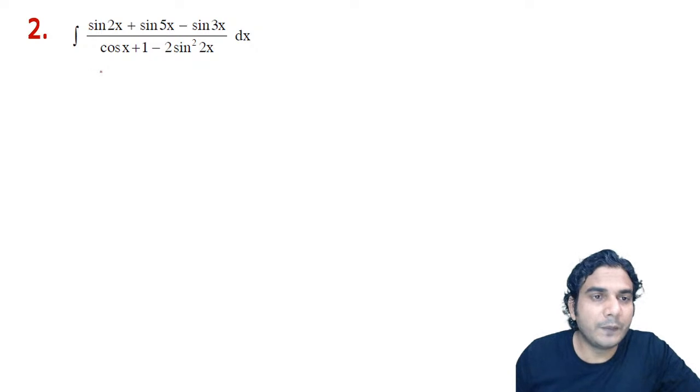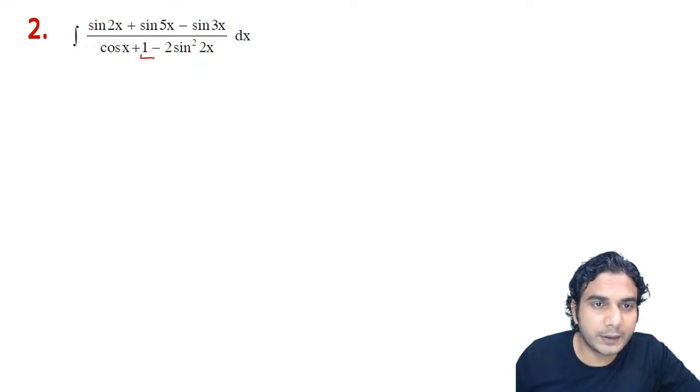Okay, so now let's simplify this. So where to start? You can see in the denominator it is 1 minus 2 sine square x, right? So first of all, 1 minus 2 sine square theta is cos 2 theta, so you can write this as cos 2 theta, alright.